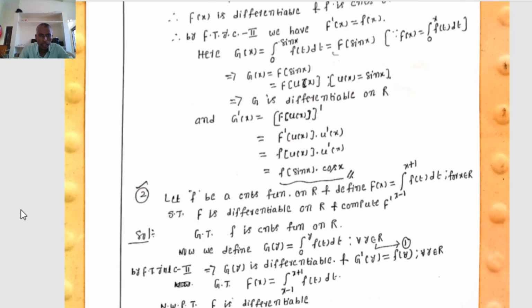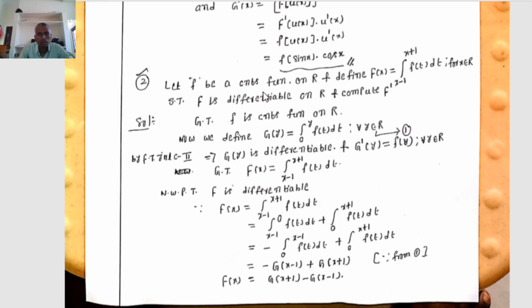Okay, next one. Let f be a continuous function on R and define capital F of x equals integral from x minus 1 to x plus 1 of f of t dt for x belongs to R. Show that capital F is differentiable on R and compute capital F dash. Given that small f is a continuous function on R, we define capital G of y equals integration 0 to y of f of t dt, that is the indefinite integral of small f on the variable y.